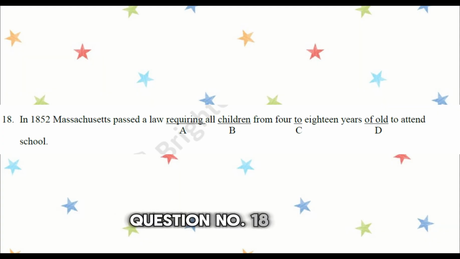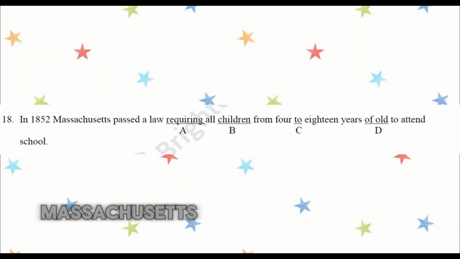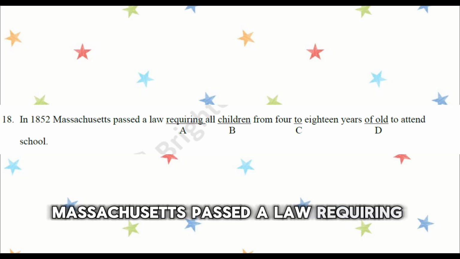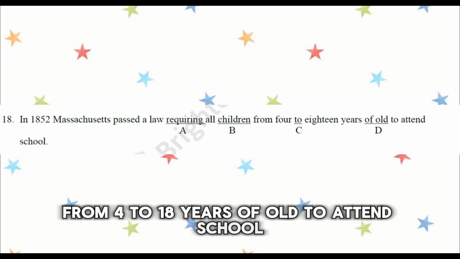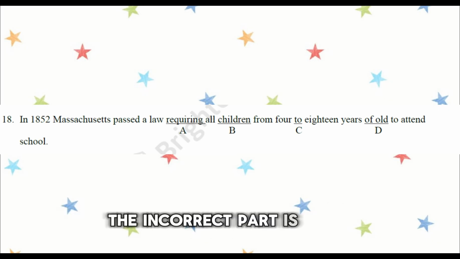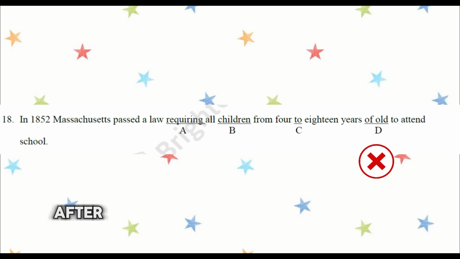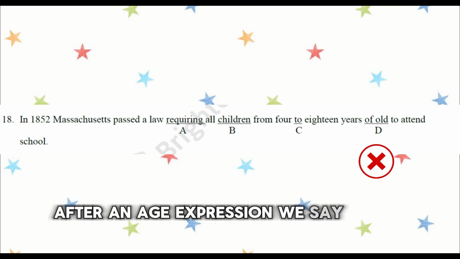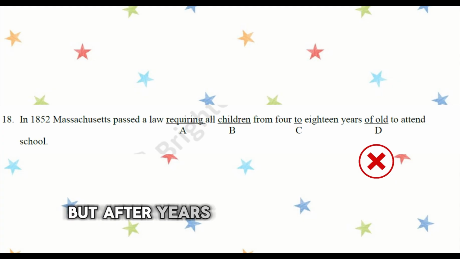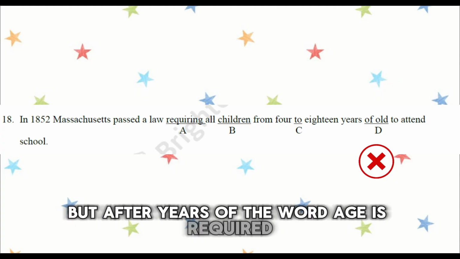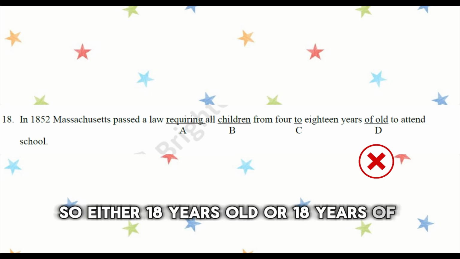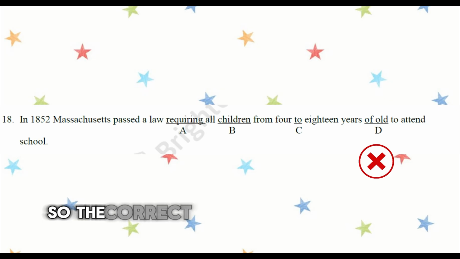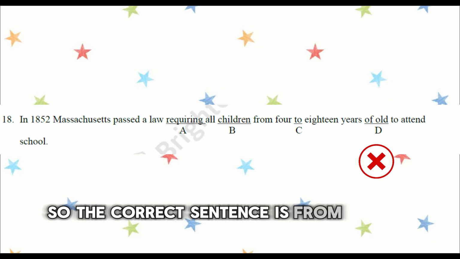Question number 18. In 1852, Massachusetts passed a law requiring all children from 4 to 18 years of old to attend school. The incorrect part is D, old. After an age expression, we say "years old," but after "years of," the word "age" is required. So either "18 years old" or "18 years of age." So the correct sentence is: from 4 to 18 years of age.